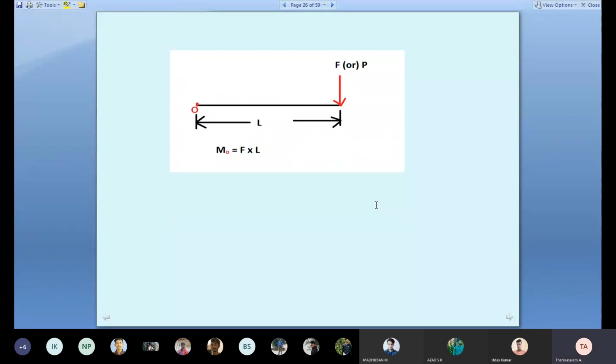Then moment, very, very important. Moment means force into perpendicular distance. M means moment. Whenever taking moment, you have to tell with respect to a reference point, because the moment changes with the distance. Here is point O, and here the L also. Then what is the moment? Force F into perpendicular distance L. F into L, Newton meter. There are 2 moments, clockwise moment and anti-clockwise moment. You take clockwise positive, anti-clockwise negative.